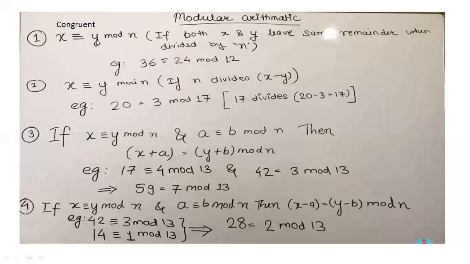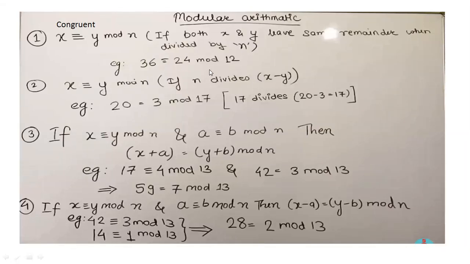So x congruent to y mod n. What does it mean? It means that both x and y have the same remainder when divided by n. So if you divide x by n and y by n, you will get the same remainder. Here the example given is 36 congruent to 24 mod 12.